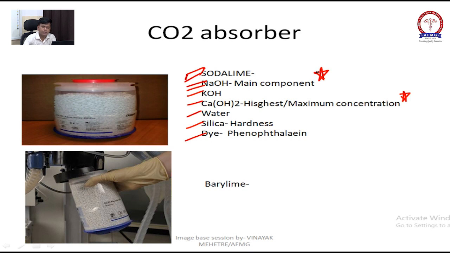Silica is there for hardness, to keep the soda lime granules hard. The most common dye used in soda lime, or you can say canister, is phenolphthalein.